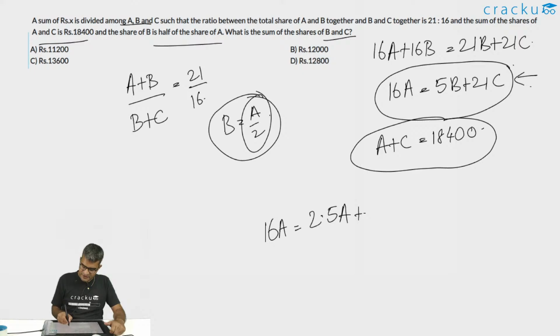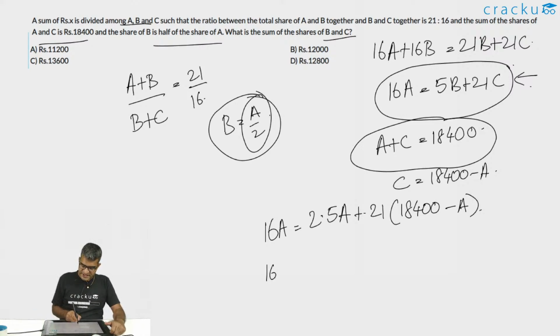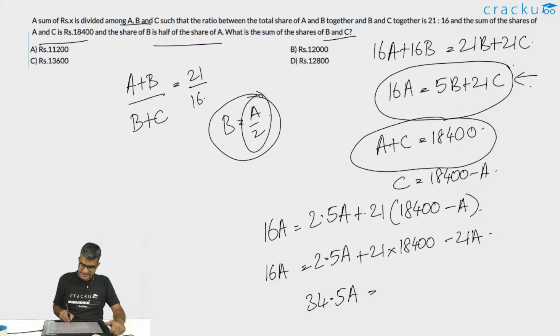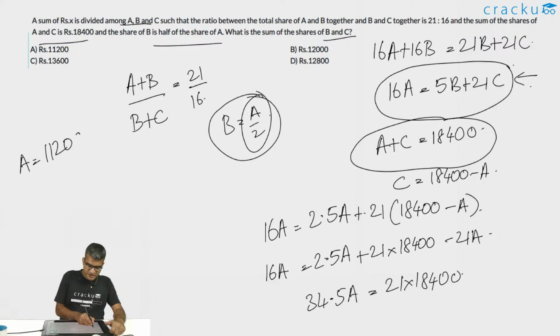So, the value of C is equal to 18,400 minus A. So, this will be 21 into 18,400 minus A. Or 16A is equal to 2.5A plus 21 into 18,400 minus 21A. Or the value of 34.5A is equal to 21 into 18,400. So, the value of A is equal to 11,200.